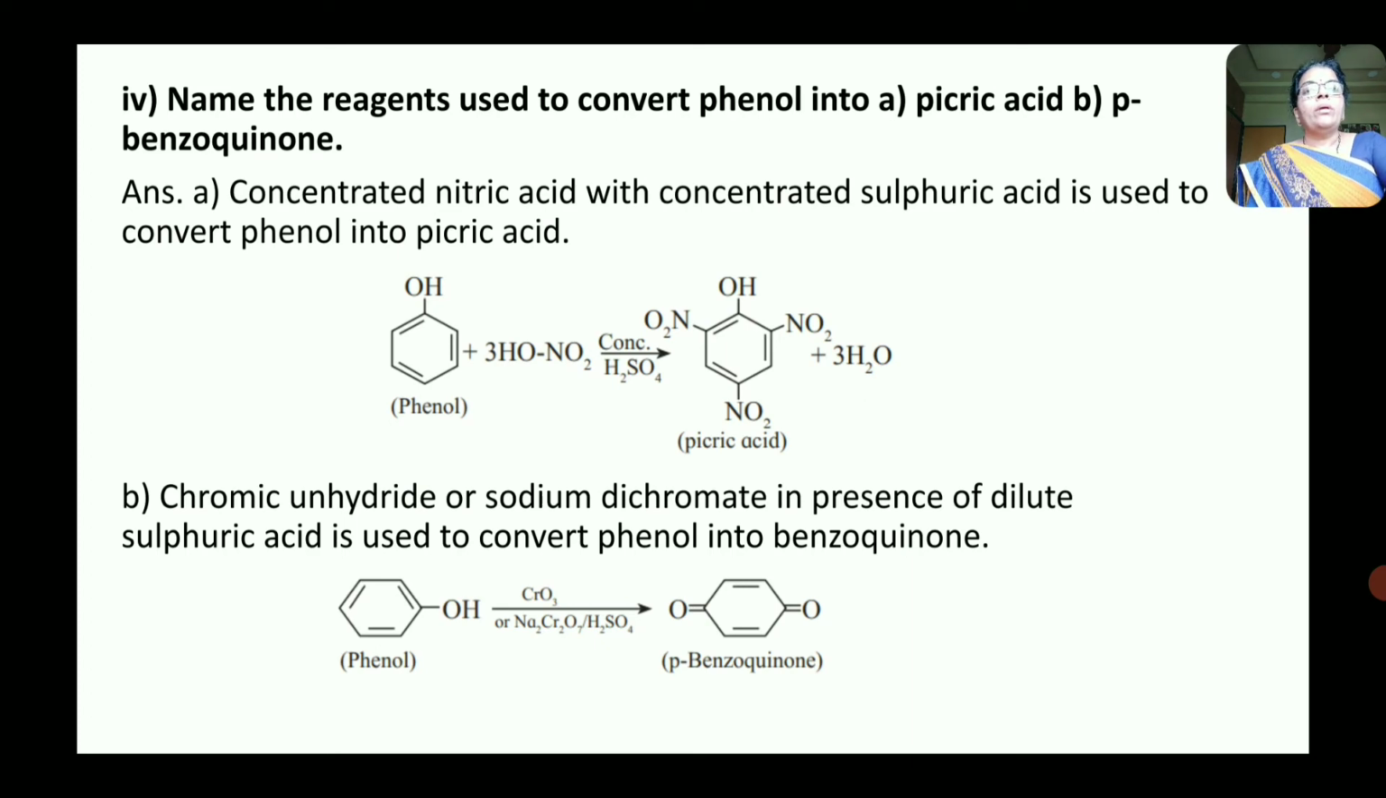Next, now this conversion of phenol into benzoquinone. Now here when phenol is treated with chromic anhydride or sodium dichromate in presence of dilute acid, then it undergoes oxidation to give benzoquinone. This is the structure of benzoquinone.